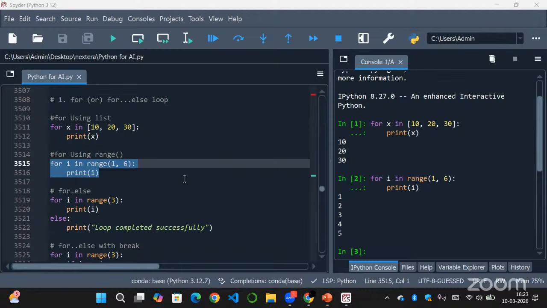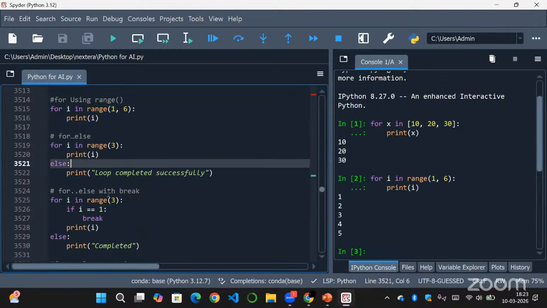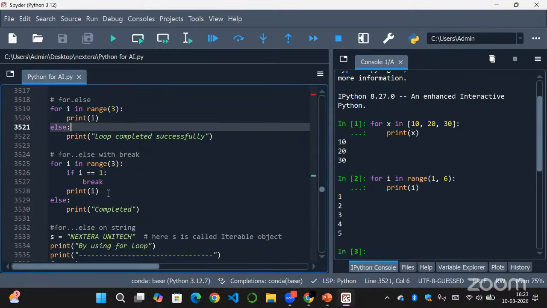So here we are using a range again. As you can see, we have got range of 3, right? So range of 3 means we are using stop value. If we have only one value, we are using a stop value.